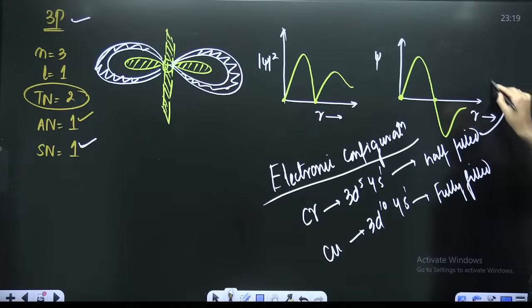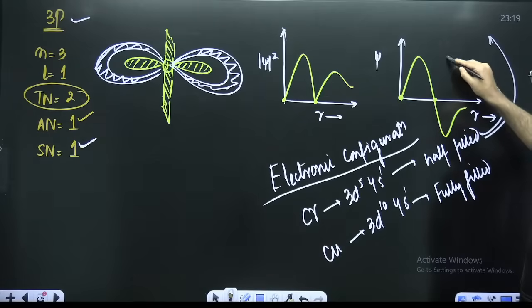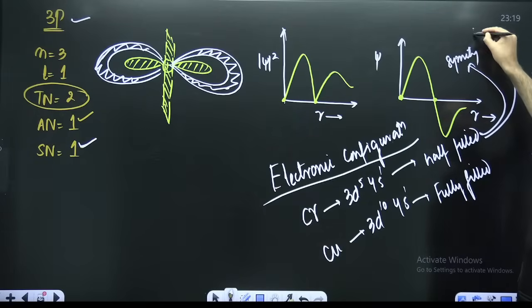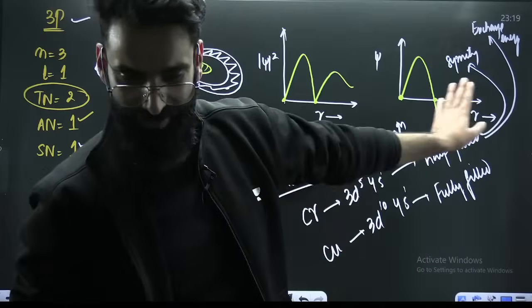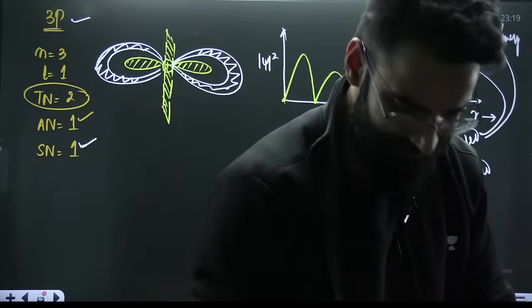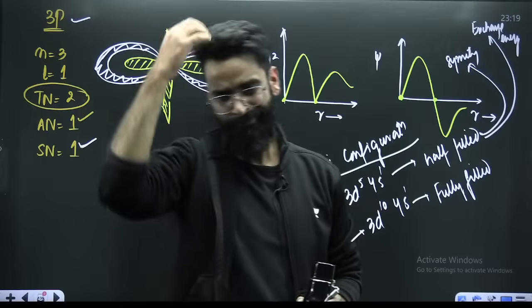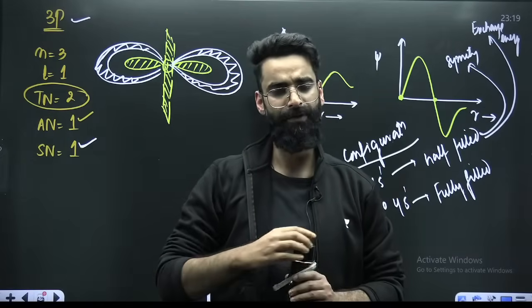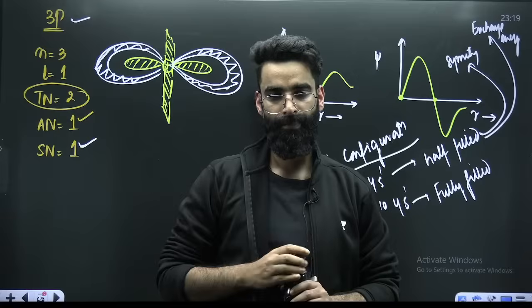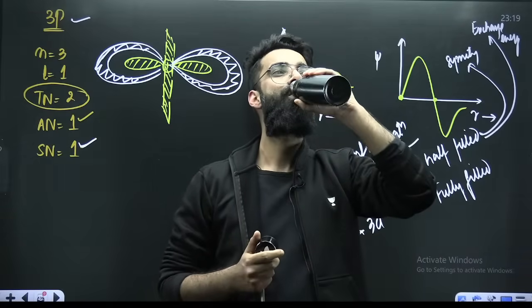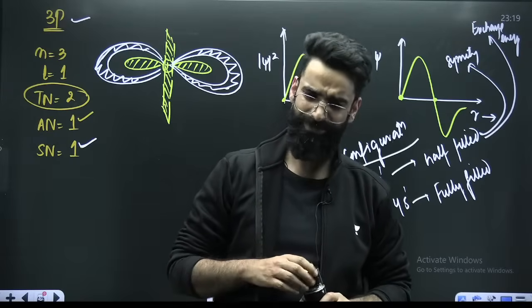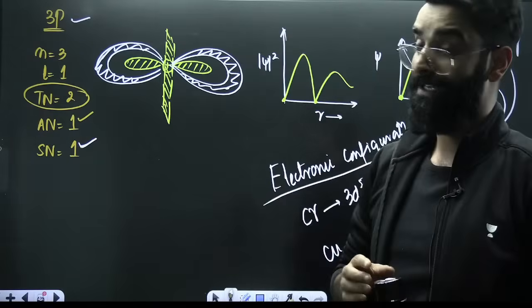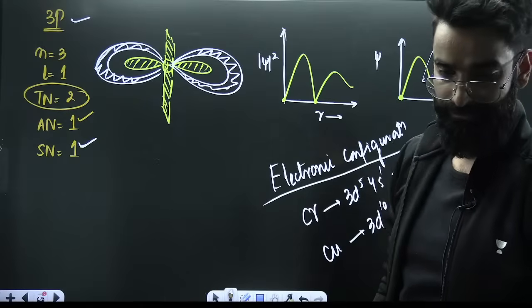Why is half-filled more stable? There are 2 reasons. One is that symmetry leads to stability, and one is exchange energy. I believe you would have already done the electronic configuration part, right? You can do the electronic configuration part on your own. Anyways, I'll put this electronic configuration part in the PDF as well.